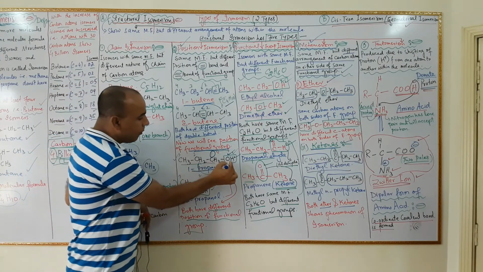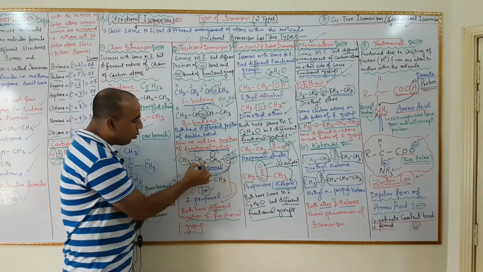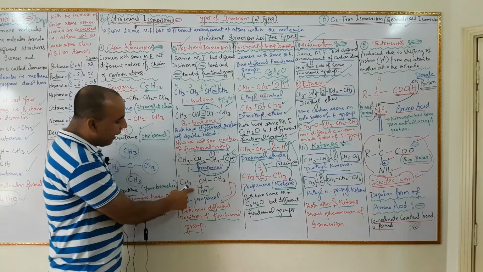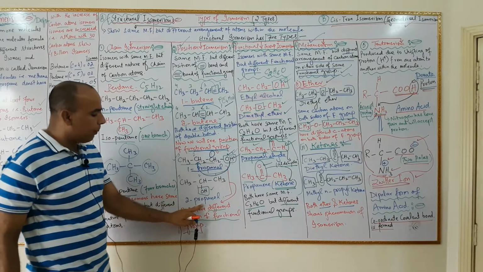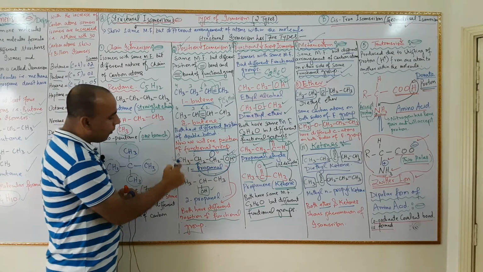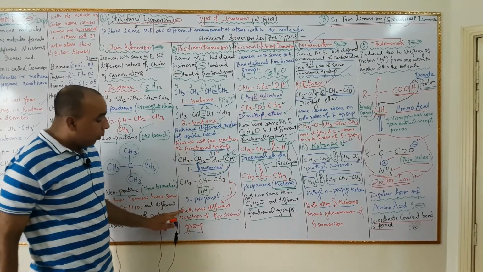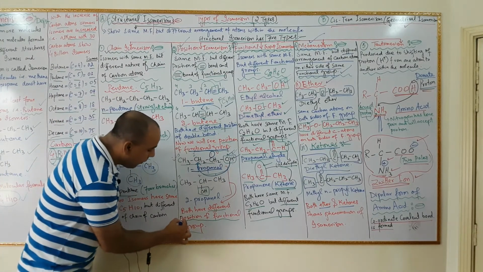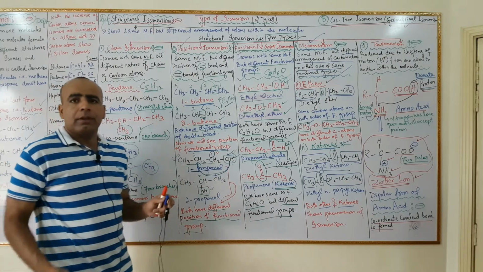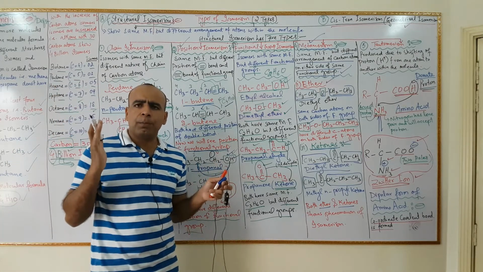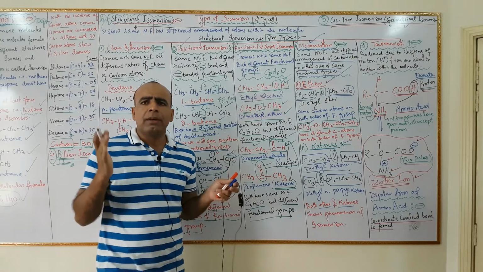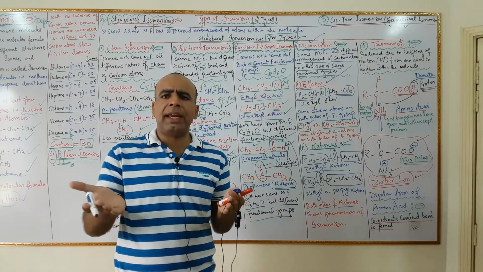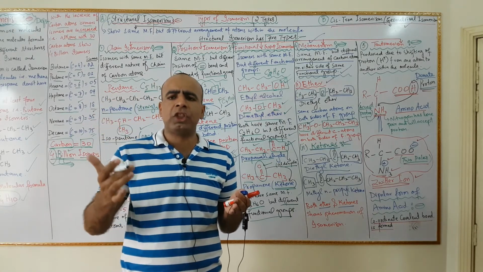And when we shift this OH group to the number 2 carbon atom, the central carbon atom, therefore it is known as 2-propanol. And both, 1-propanol and 2-propanol, have different positions of the functional group. This is all about position isomerism, and these are known as position isomers, and the phenomenon is called position isomerism.